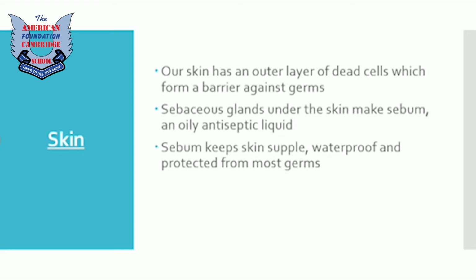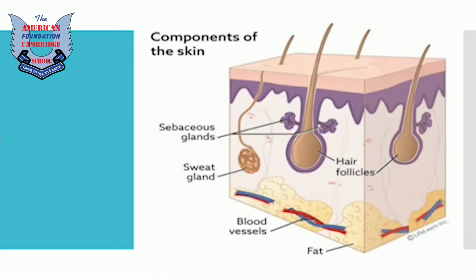And secondly, some important glands are also present in our skin, called sebaceous glands. These glands release an oily secretion called sebum. This is an antiseptic liquid, and it has the ability to trap the germs and stop them from spreading and duplicating. Sebum keeps skin supple, waterproof, and protected from most germs.